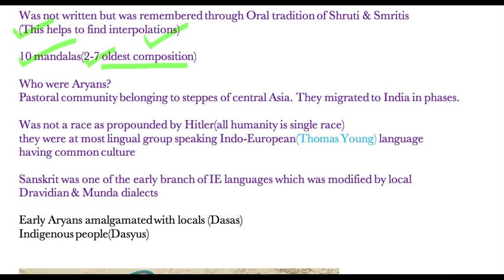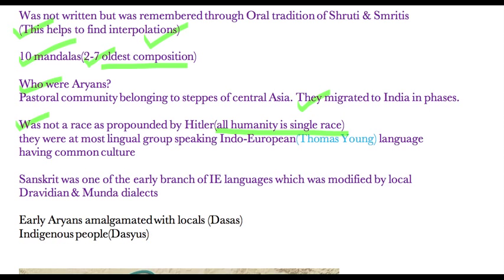Now, who were these Aryan people? They were basically a pastoral community belonging to the steppes of Central Asia. They migrated to India in phases, not a single phase; different groups migrated at different times. Aryans were not a race as propounded by Hitler. All humanity is a single race. Anthropologists nowadays say that all humanity has a single race, and this concept of race is flawed.